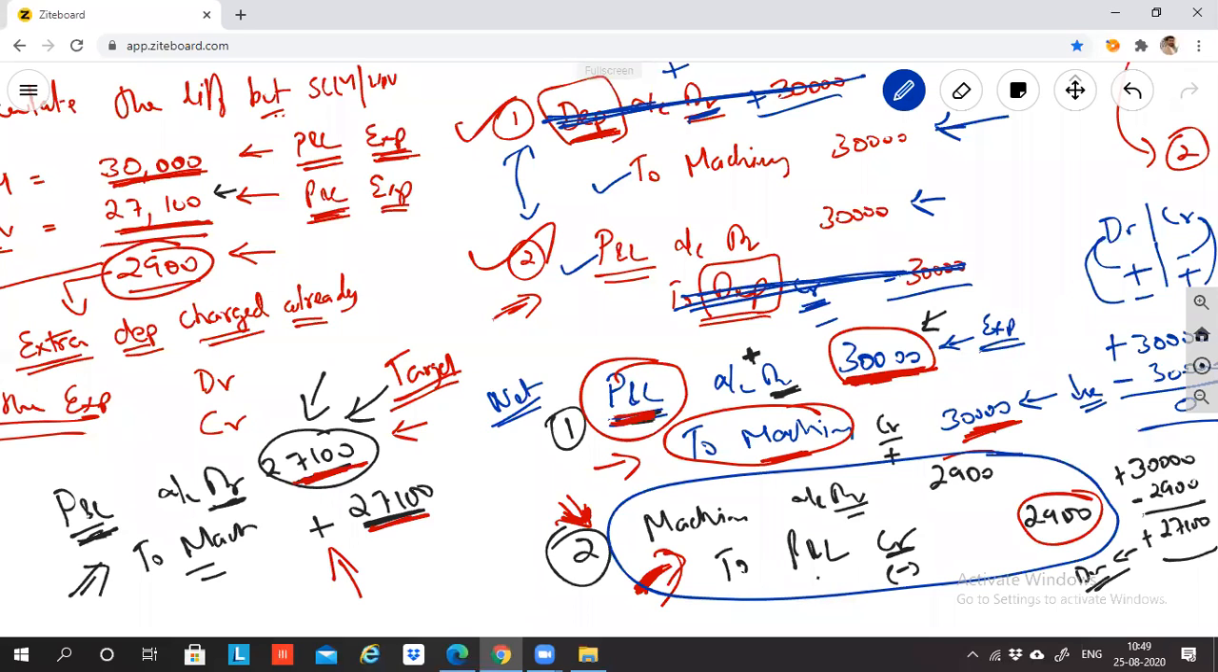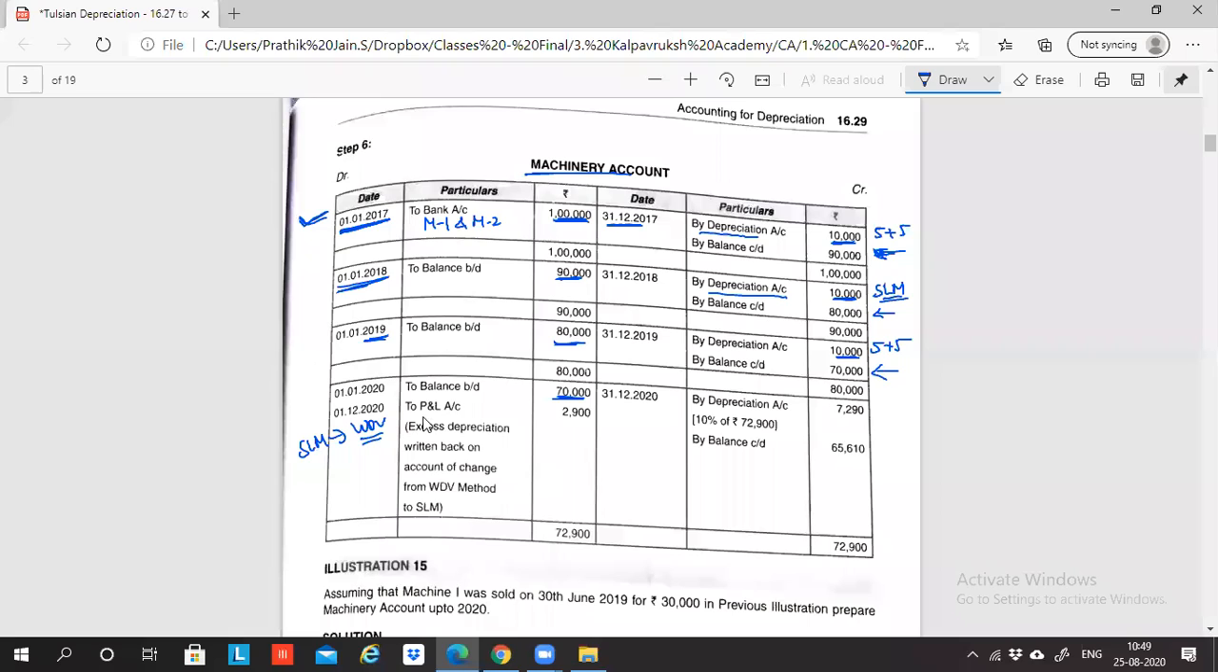The value that is impacted is 2,900. So you pass this entry. You have passed this entry now. When you pass this entry, machinery account debit to P&L. So in machinery account to P&L, can I record 2,900?